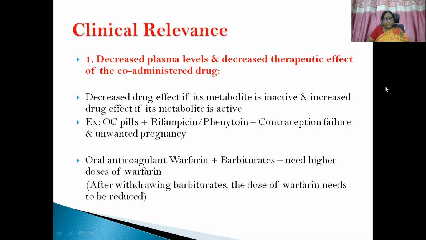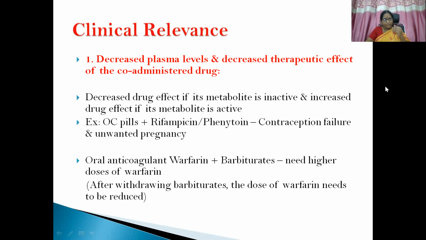Apart from this, OC pills. Suppose a newly married couple, and one lady has come to you. You have kept the patient on OC pills for contraceptive purpose. But that person is already suffering from tuberculosis or epilepsy, and is on either rifampicin or phenytoin for her disease.